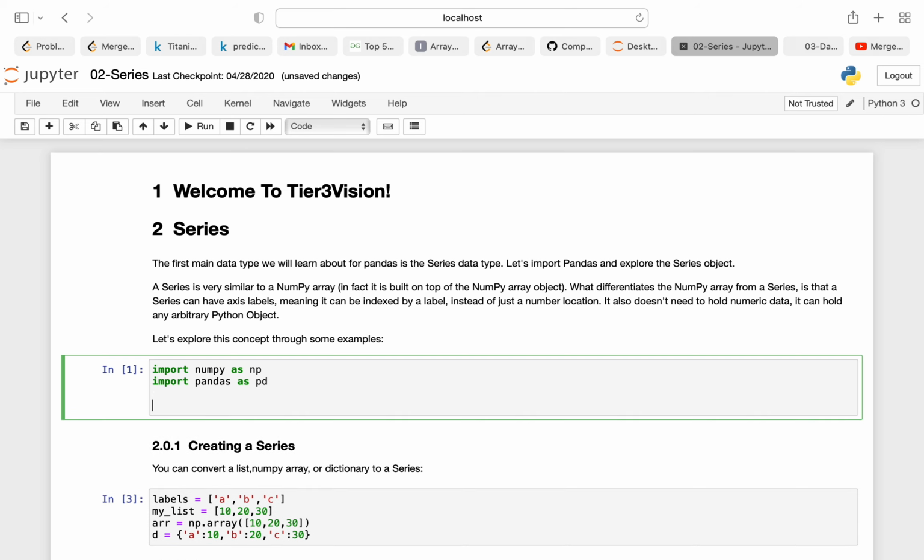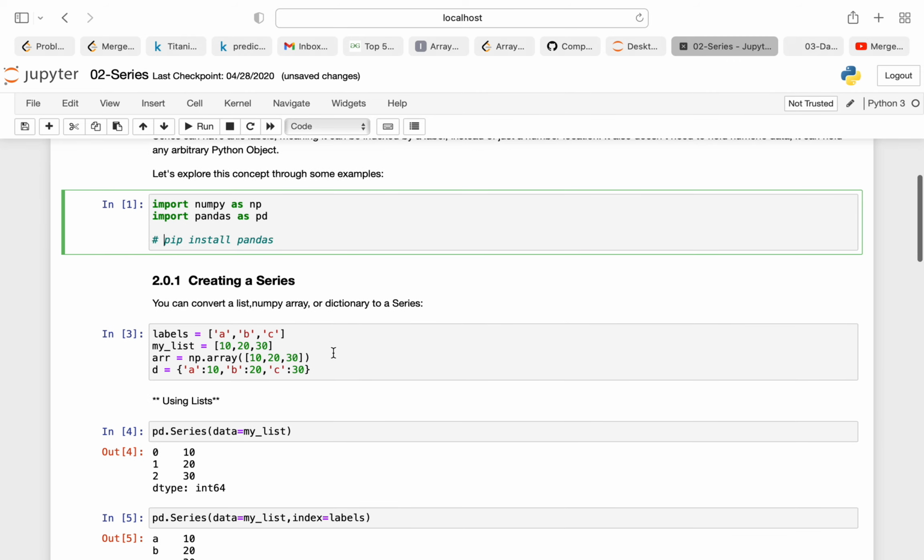So how can you install pandas? You can do pip install pandas. I think I've already shown you a virtual environment video, so you can also have a look there.